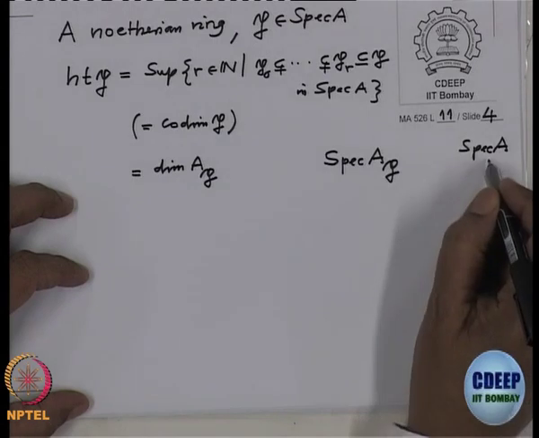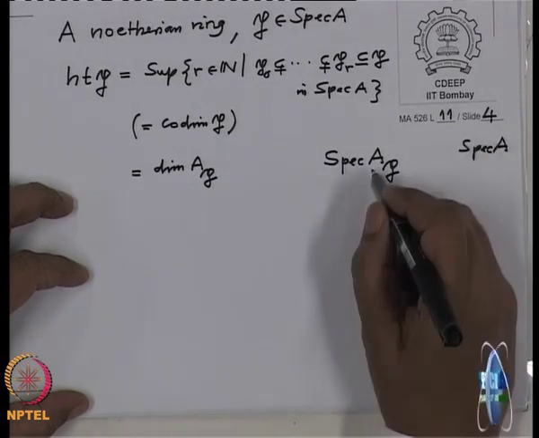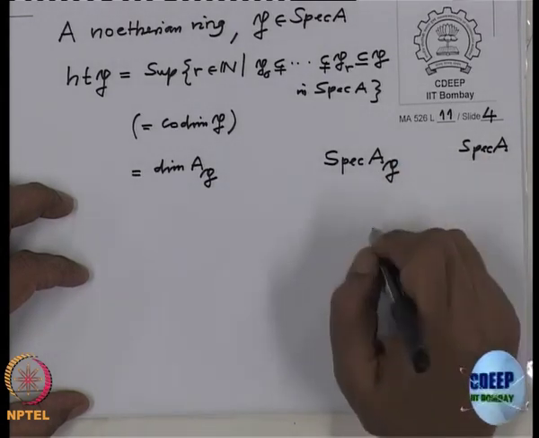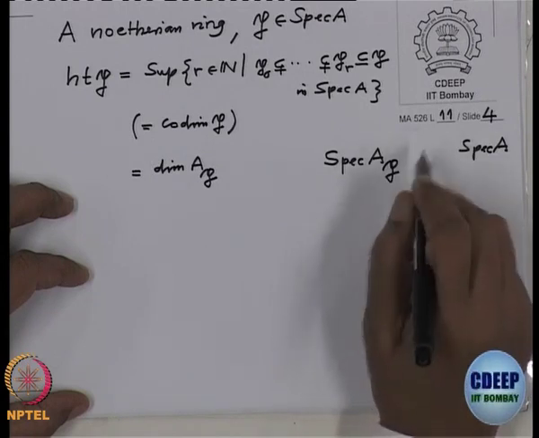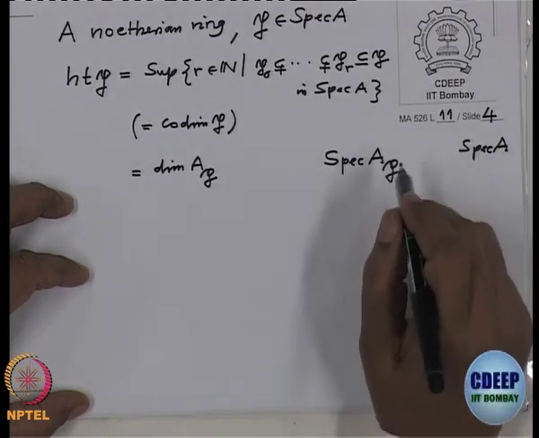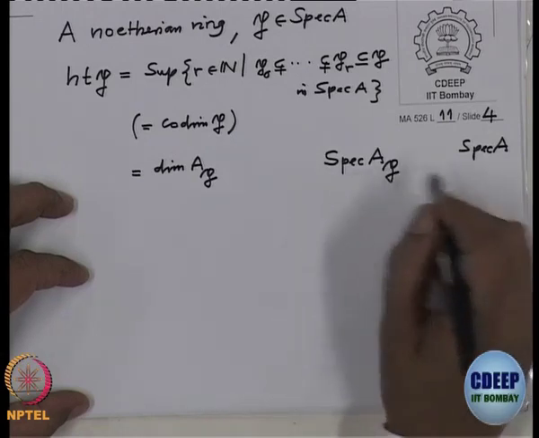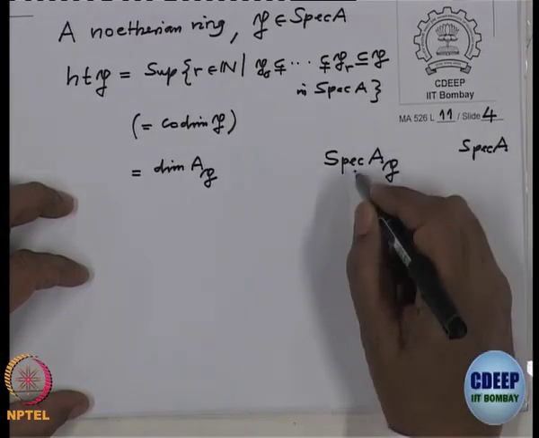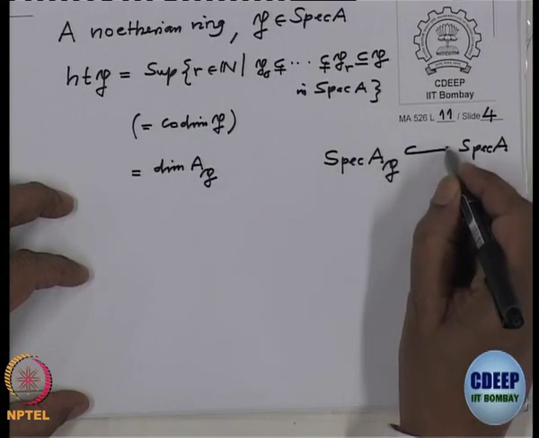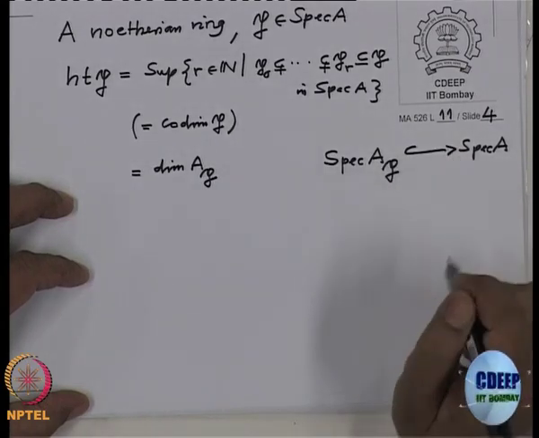These are those prime ideals which will remain prime when they are contained in P, and if they are not contained in P, they will contain a unit, and therefore it will not be a prime ideal. So we have a good connection. So actually we can identify this with that.